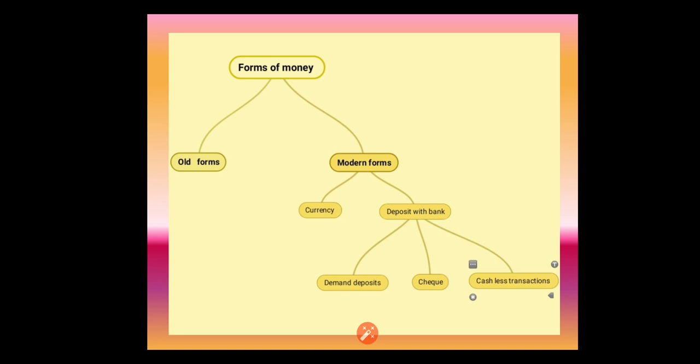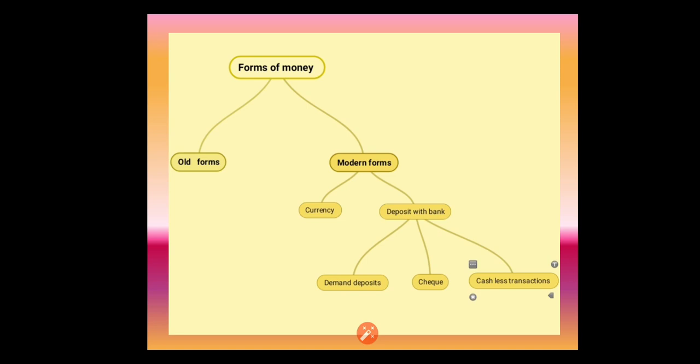In the old forms of money, people used gold, silver and copper coins. Till 1947, till the Mughal period, metallic money was circulated. But after we got independence, the Reserve Bank of India started to issue currency notes. Under currency notes we have two things: one is a paper note, another one is called coins.